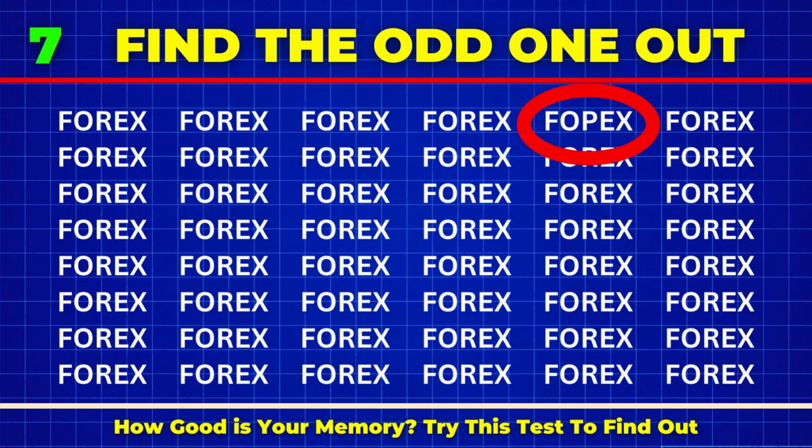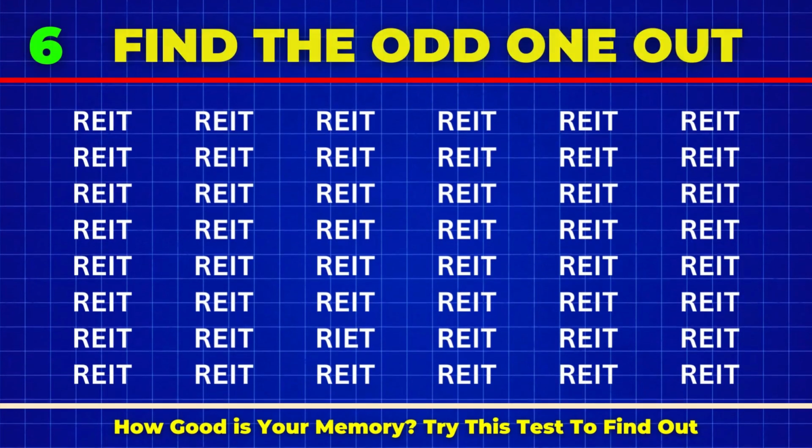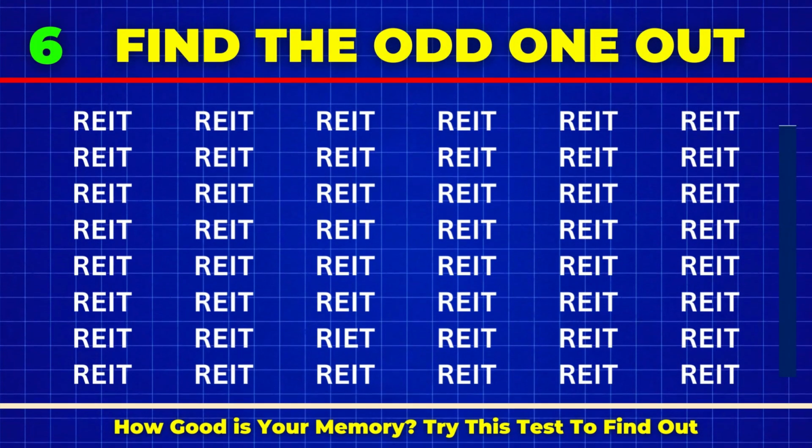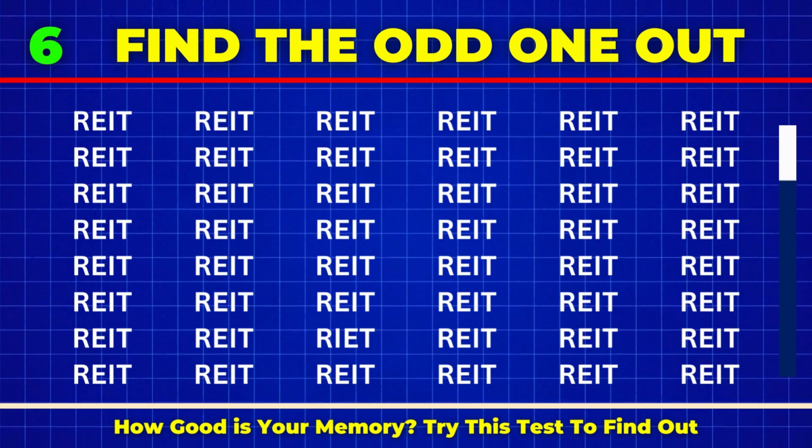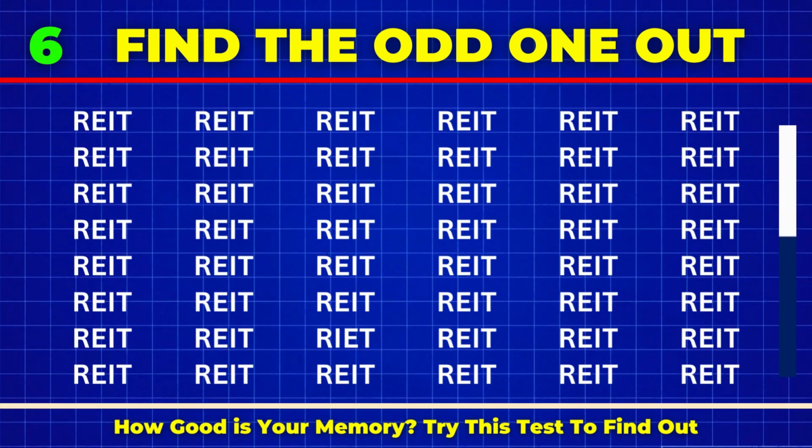Right there in the first row. Number 6. The word is REIT, Real Estate Investment Trust. Find the odd one out. In this case, I was before E.